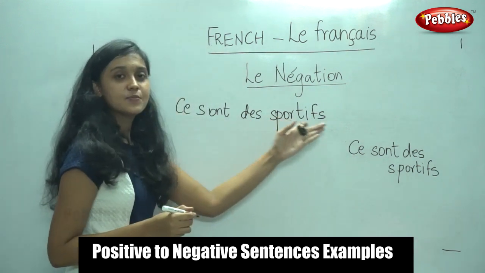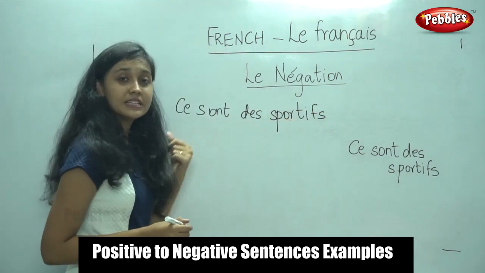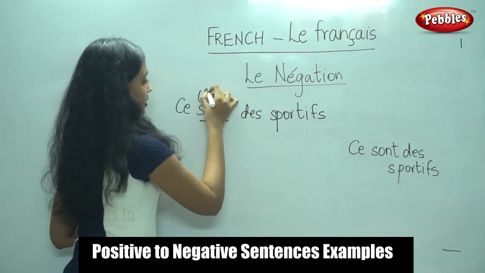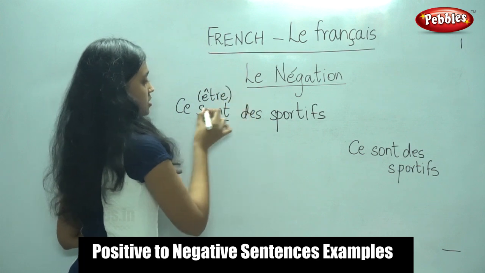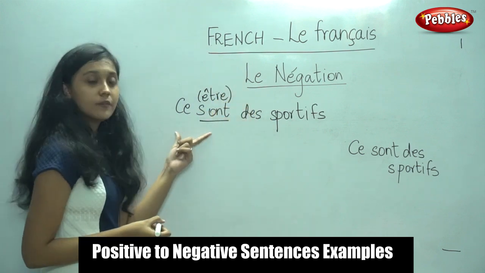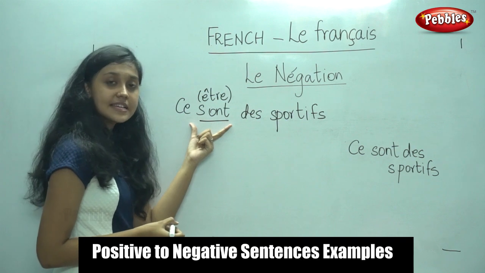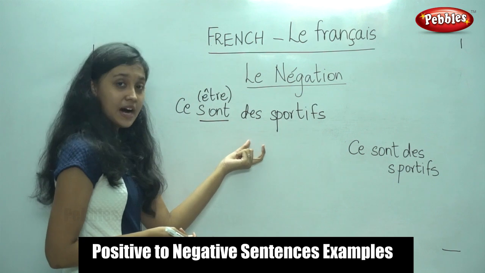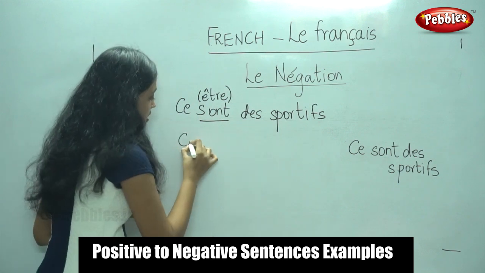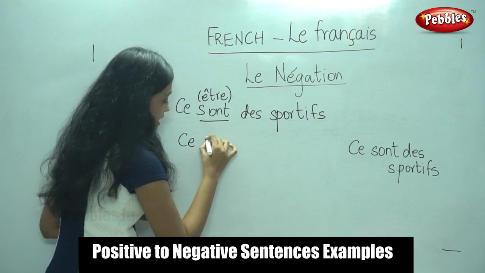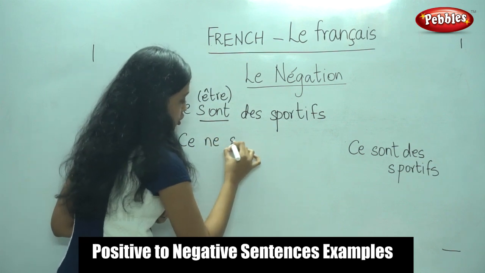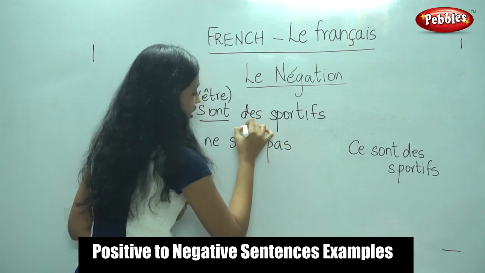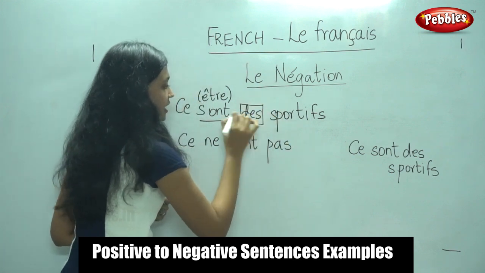Ce sont des sportifs. So what is the verb in this sentence? It is sont. It is the être verb. So we have identified the verb. So what is the next step? We have to place ne before the verb and pas after the verb. So ce, ne, sont, pas, and here we have again an indefinite article.